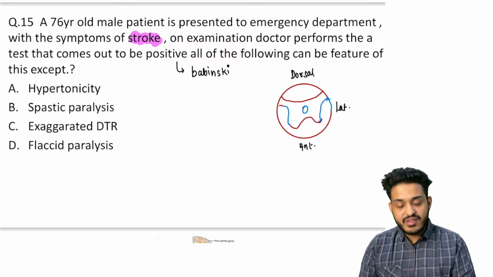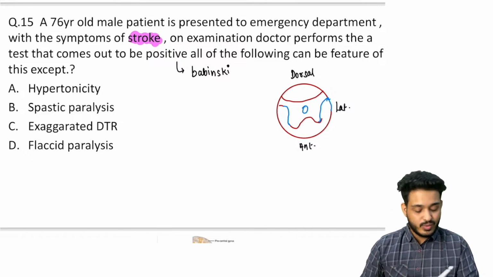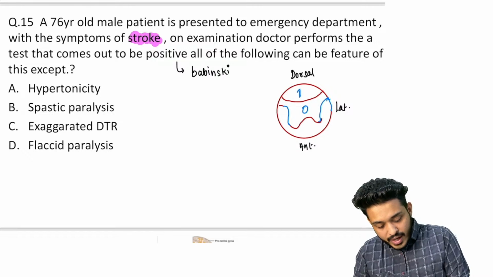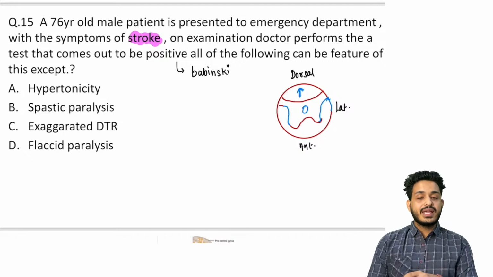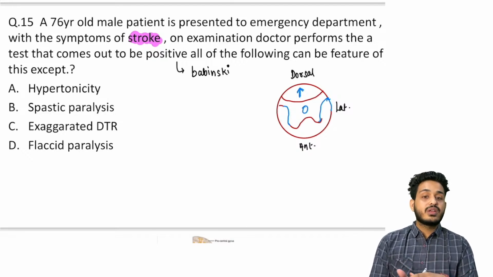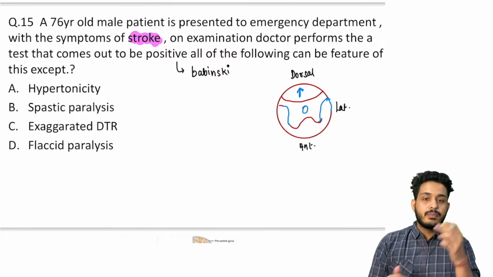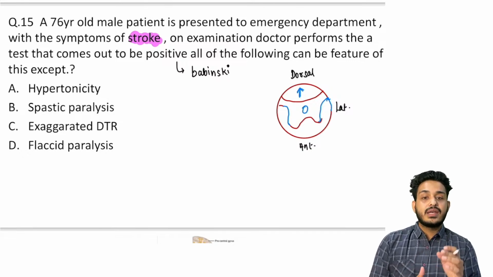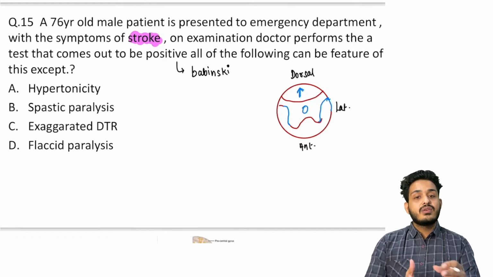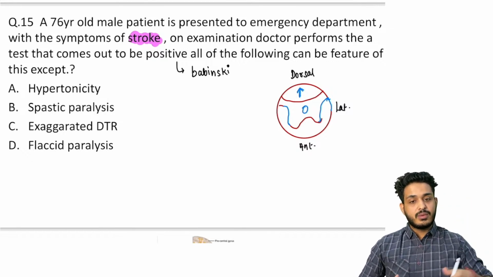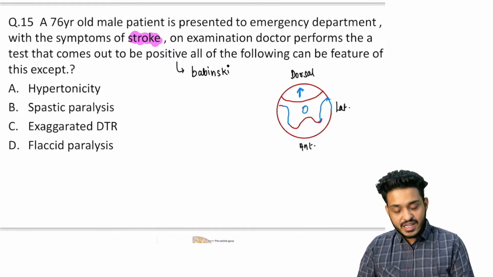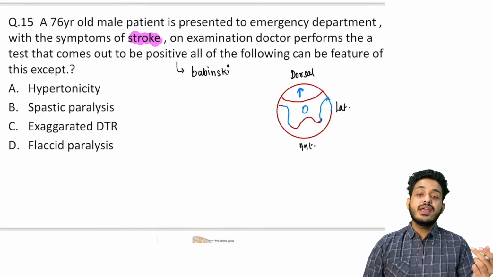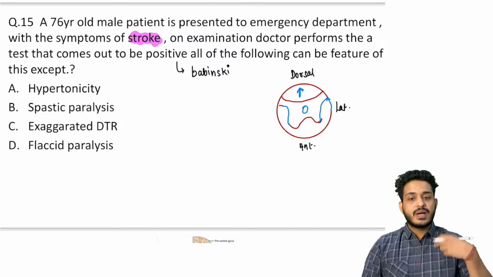So now we have wirings, just like that. There will be wiring that will be going up, whatever sensory impulses you are taking up from the lower part of your body to your brain. This is going to be your spinothalamic pathway. Spino means from the spine to the thalamus, that is your spinothalamic pathway. And then we have the corticospinal pathway.